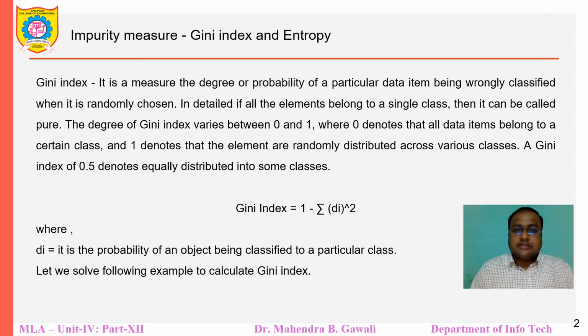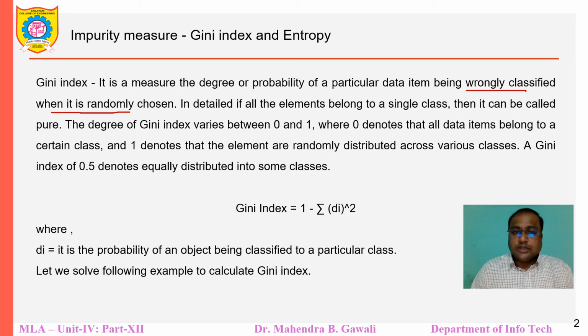First of all, let me explain the meaning of Gini index and entropy. Gini index is a measure of the degree or probability of a particular data item being wrongly classified when it is randomly chosen. In simple terms, let me take the example of potato and onion. If we have a set of potatoes and only a few onions, say 2 onions, then can we put the onion into the set of potatoes?